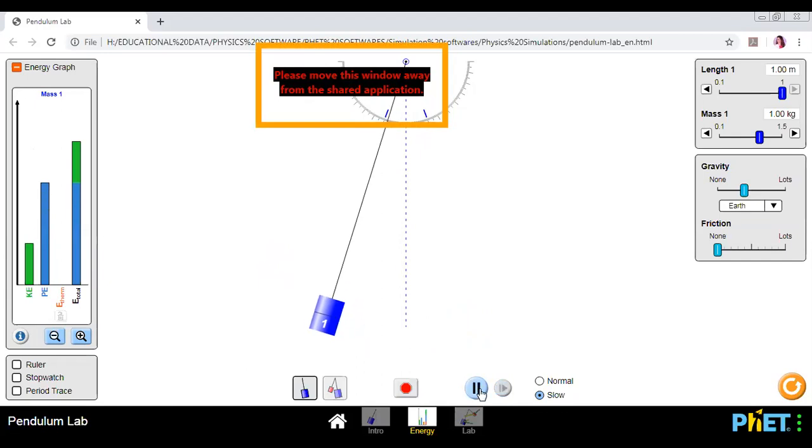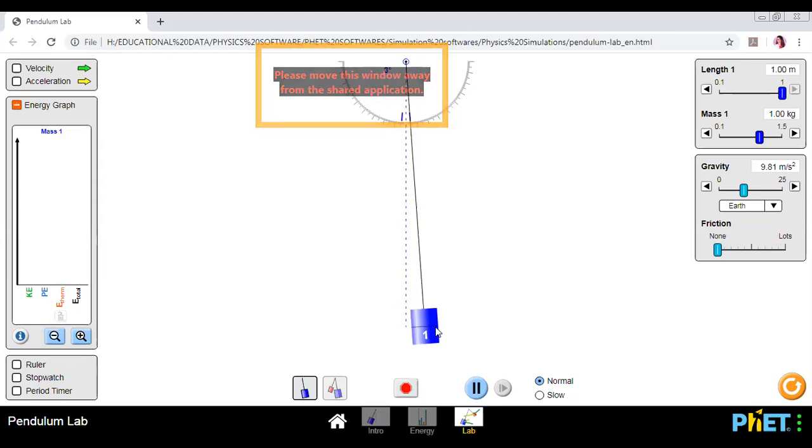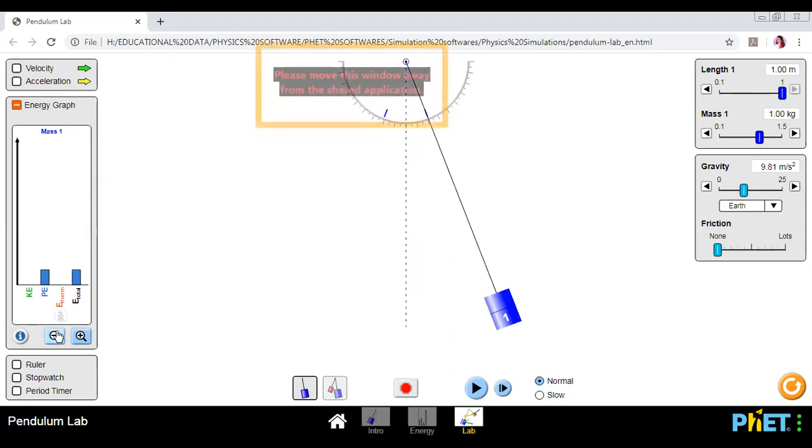Now I will just show you one thing. Look at it. This is my energy graph. Now I move it to the other end, so I keep it here. Let me pause it. Now, what I'm doing is increasing the mass of the bob. Look at what happens to the potential energy. See, the potential energy is increasing.